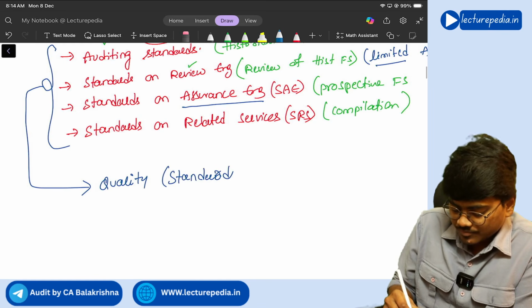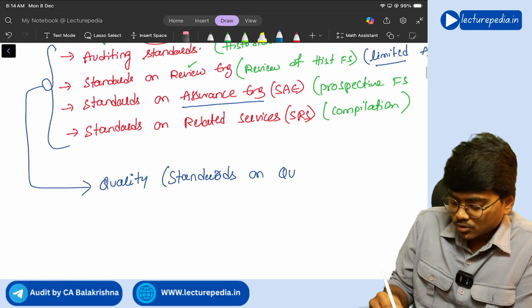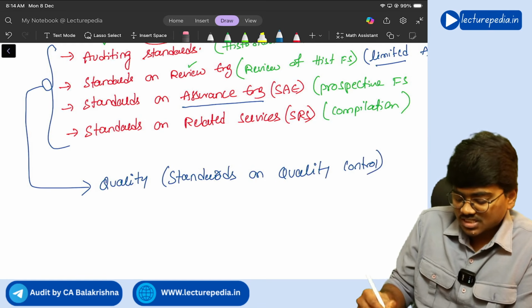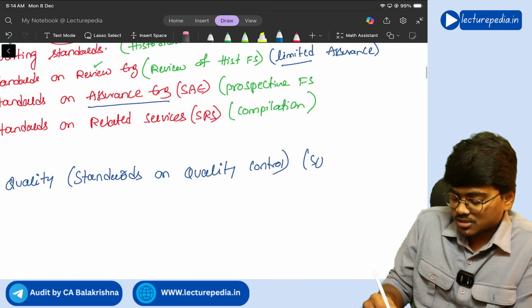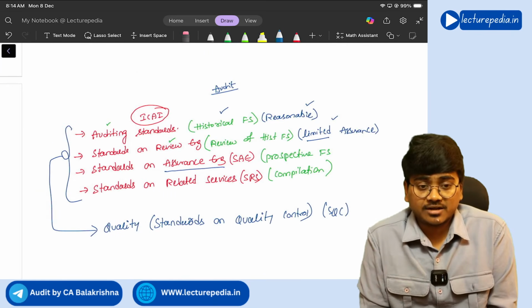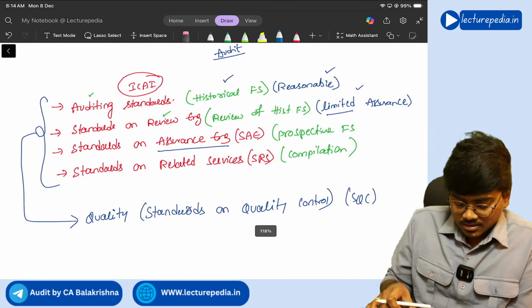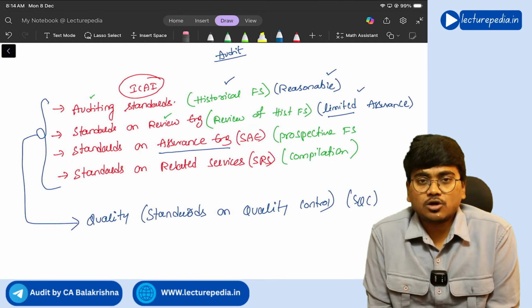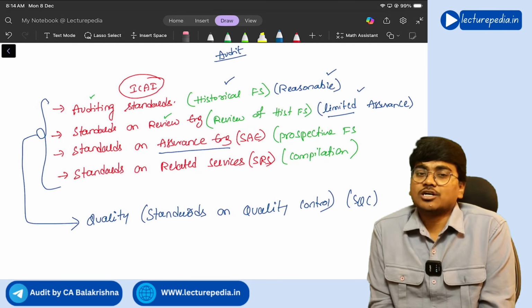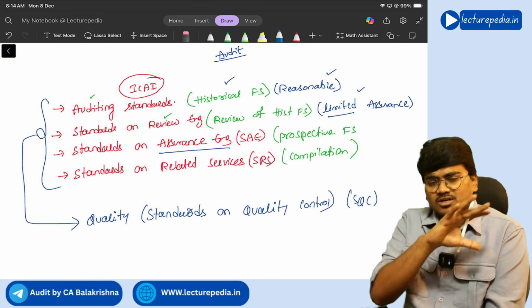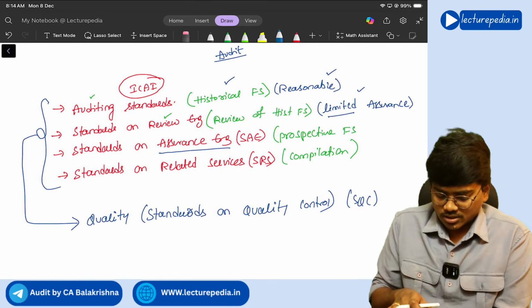To ensure quality in all those services, ICAI has issued standards on quality control, nothing but the SQC series. So in our syllabus we have SQC 1, right? So all these five together, you will call them as engagement and quality control standards. Got it? So this is the concept of the engagement and quality control standards.